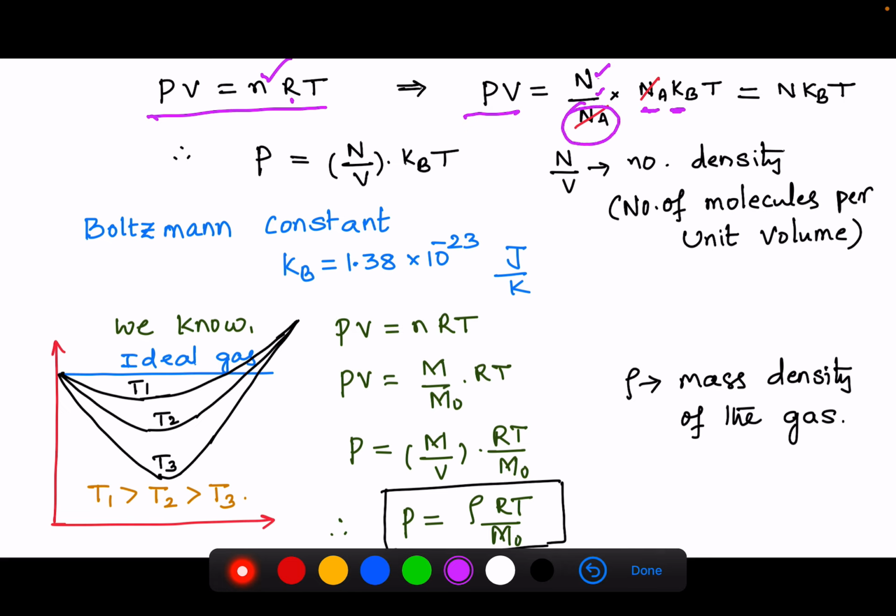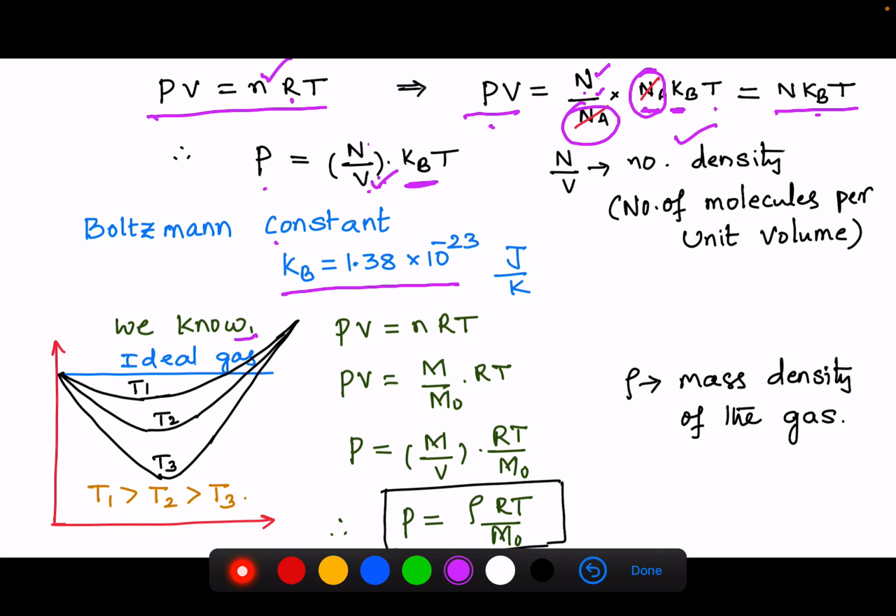So Avogadro number and Avogadro number get cancelled, and we get PV equals N kB T. So P equals N by V into kB T. N by V is the number density, that is, the number of molecules per unit volume. Here kB is the Boltzmann constant, and its value is 1.38 into 10 to the power minus 23 joule per Kelvin.